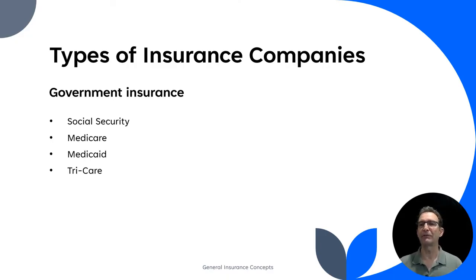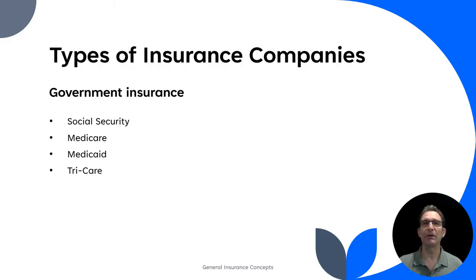Next, we have government insurance, and I think most everybody is going to be familiar with this in one form or another. I think everyone's heard of Social Security. That's government insurance. It was supposed to be guaranteed once you hit a certain age, protecting people in post-retirement typically.